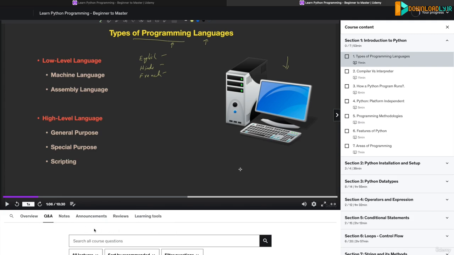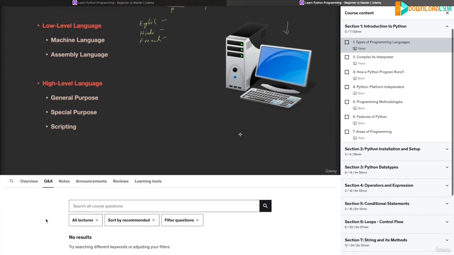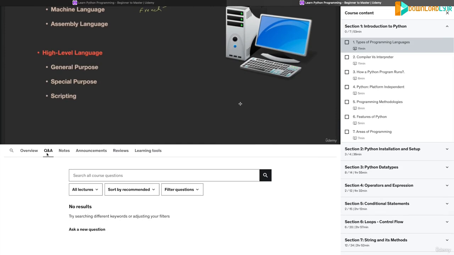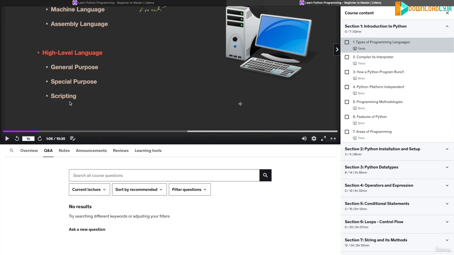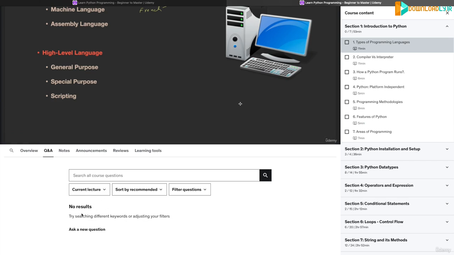And below that, if you see here, you can ask questions. You can select the question and answer section and you can select the lecture. First you should select the lecture, as you say, current lecture. Then if anybody has already asked a question from this lecture, you can see their questions and answers here. So first select this and see if anybody has asked the same question that you're asking, and if so, you can find the answer there itself. If this question answer section doesn't help you, then you can type your own question and ask it here, right? So whenever you have to ask a question, ask here in this question answer section.